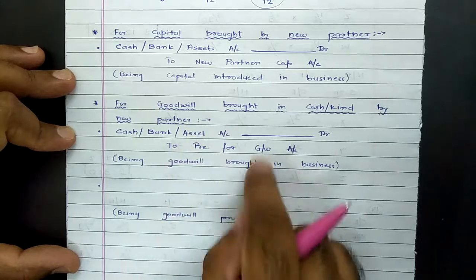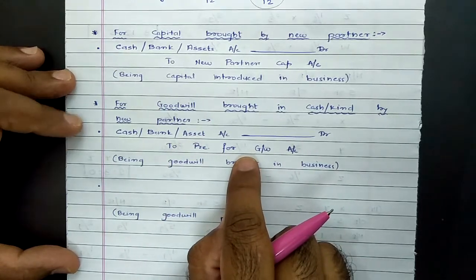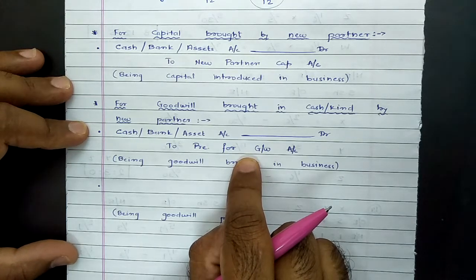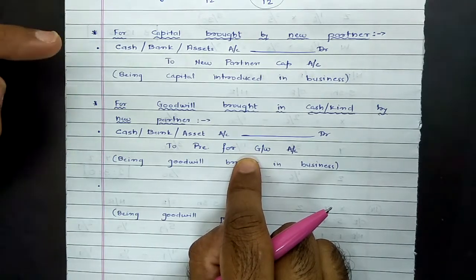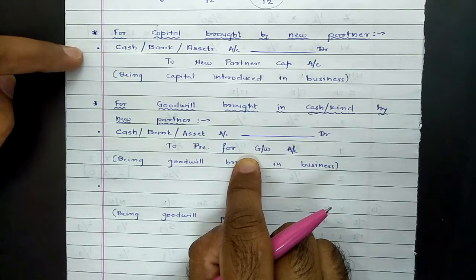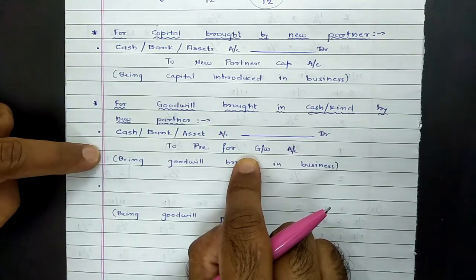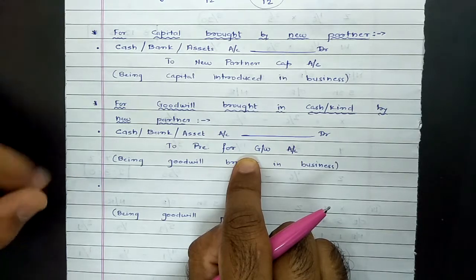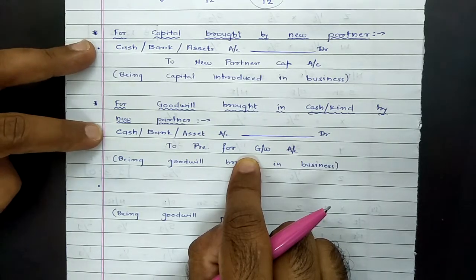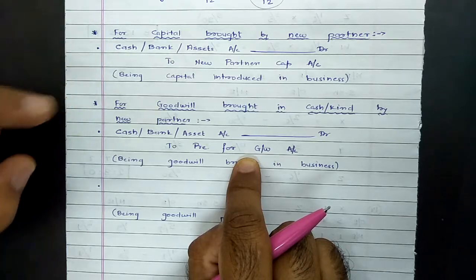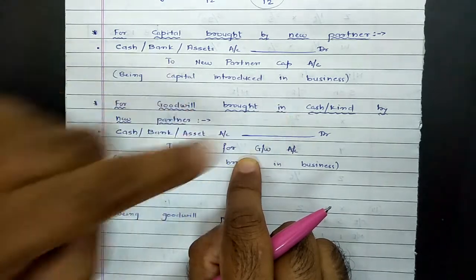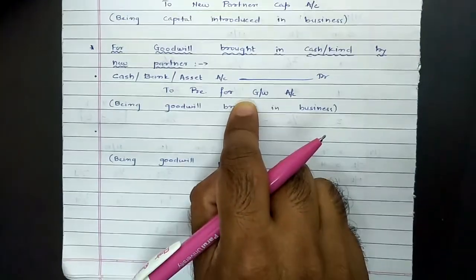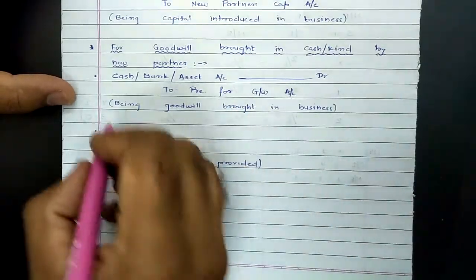This is for the contribution made. Why is this partner required to contribute? So as to compensate the sacrificing partners. A partner brings two things into the business. One is capital, which is brought because he forms part of the business, and the other is goodwill, which he pays to those partners who have sacrificed their share in favor of the new partner. For capital, the entry is common. But in case of goodwill, when it is brought in cash or kind, the entry will be cash, bank, or asset account debit to goodwill, and the same goodwill is further to be provided to sacrificing partners.